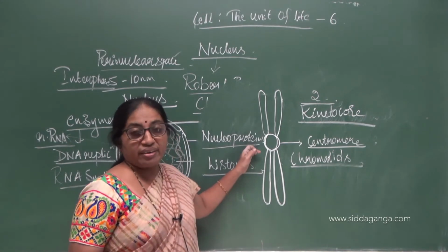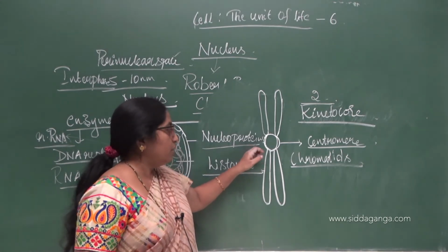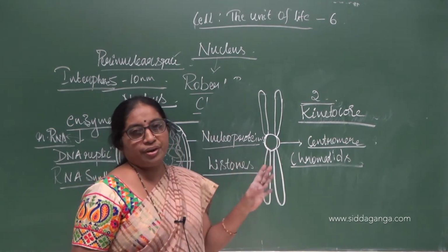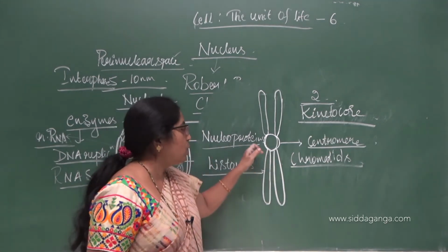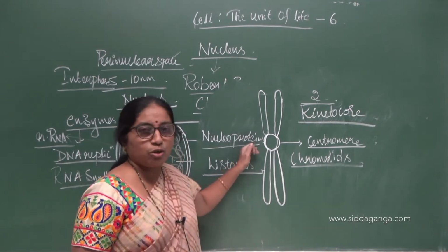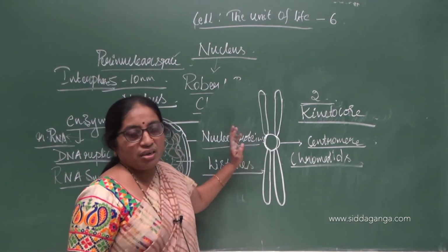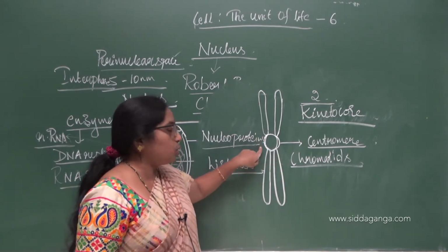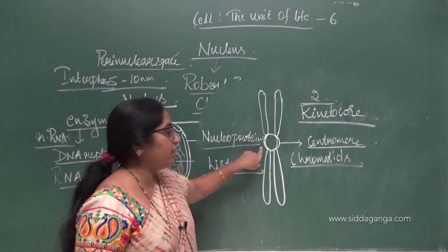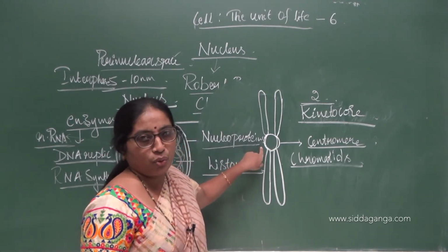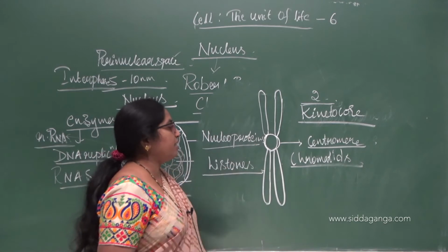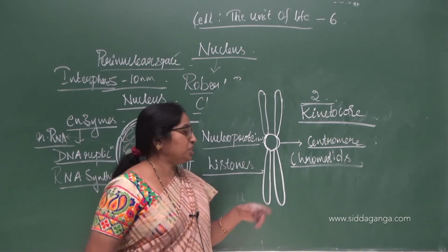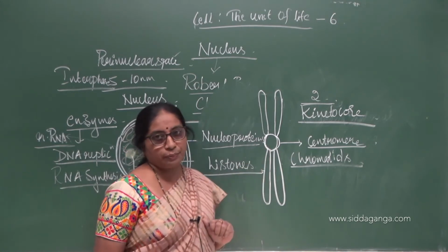The entire mass of chromatin gets distributed into different chromosomes, and each chromosome has a structure like this, with two chromatids joined together at a center point called the centromere, which is again enclosed by a proteinaceous complex called the kinetochore.